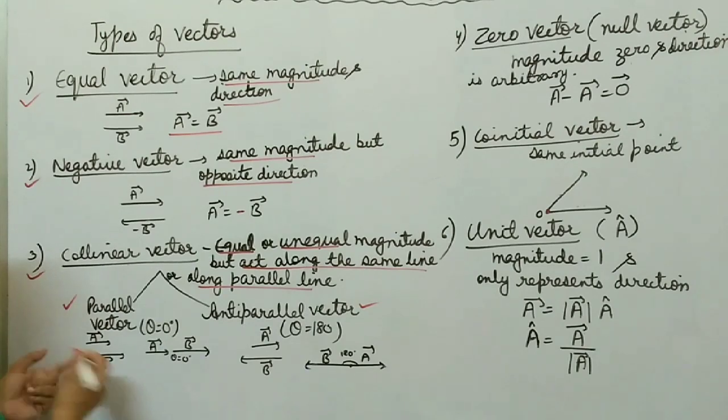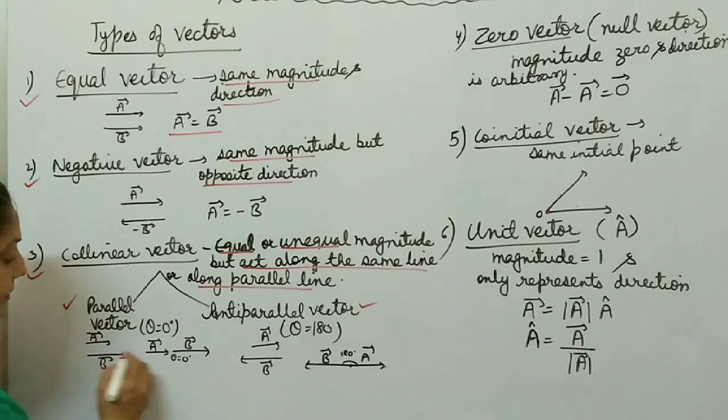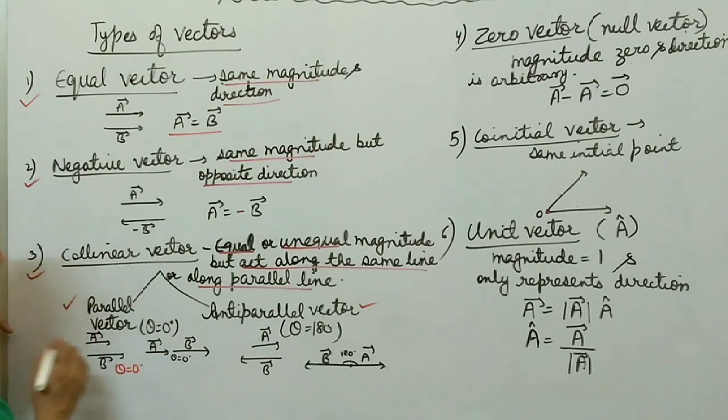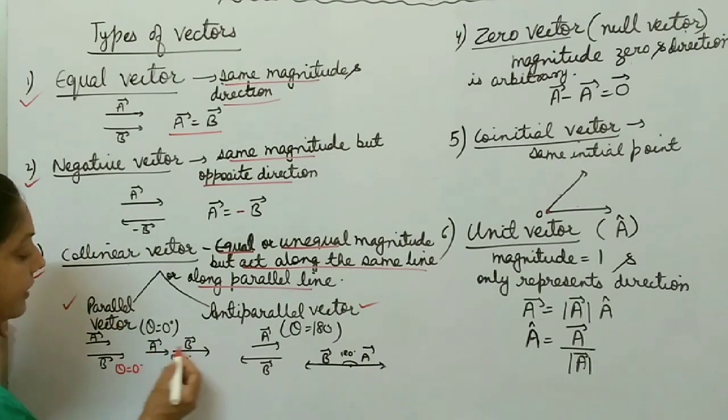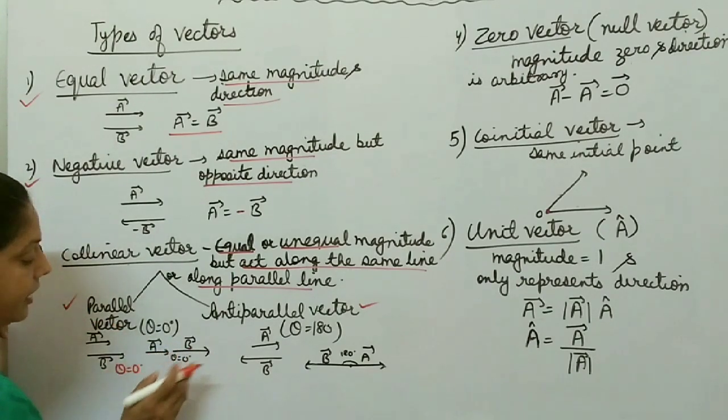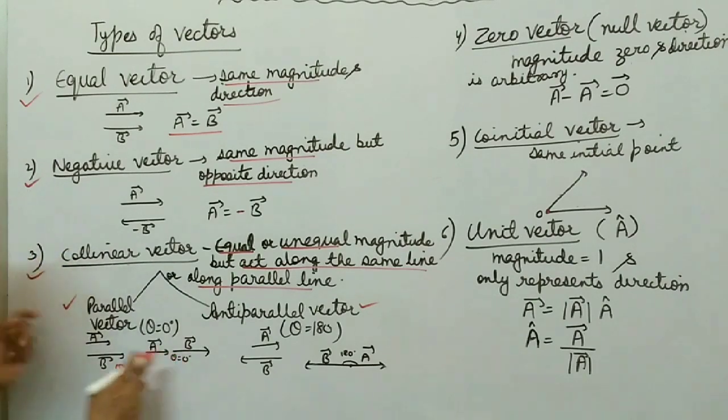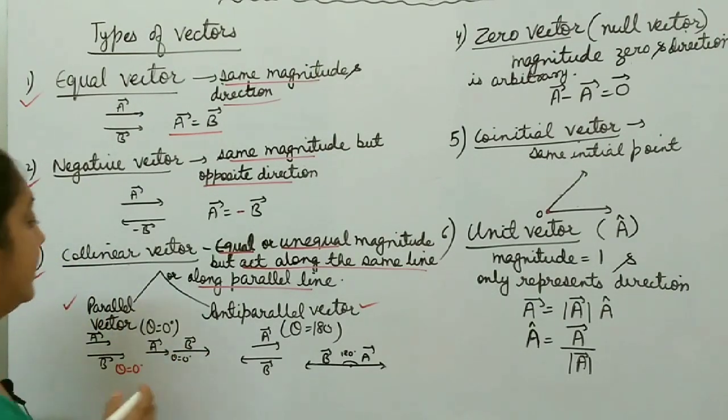Parallel vector means suppose there are two vectors A and B. Their magnitude may be the same or not the same. So here A and B are of unequal magnitude but their direction is the same, right? So here the angle is what? 0 degree. In this case, these vectors are called parallel vectors. Here vector A and vector B are both along the same straight line.